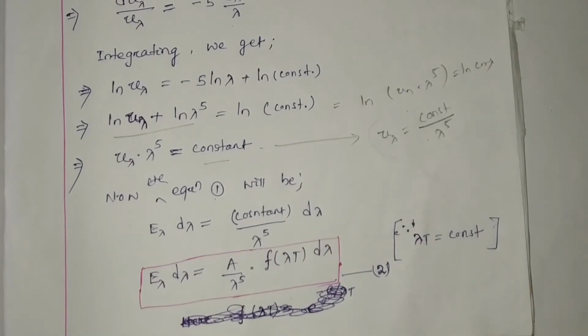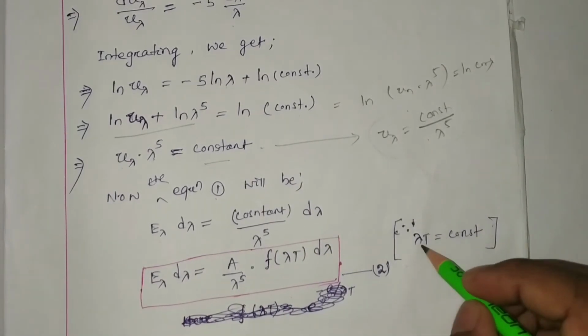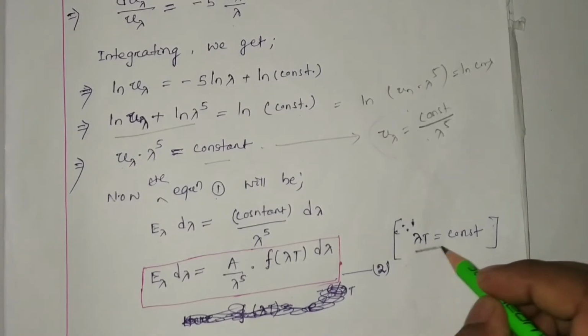Right, but according to Wien's displacement law, lambda T equal to constant.